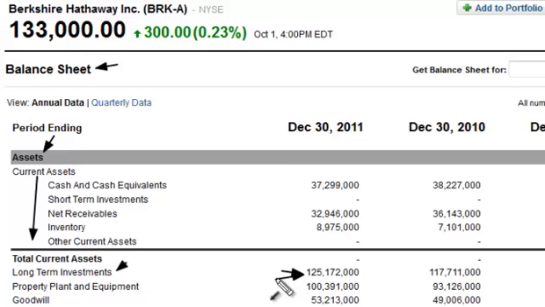If you actually dig into the company's 10-K or the annual report, you may find a list of what's actually under the long-term investments, and you'll be able to analyze and see, okay, wait a minute, they have this many shares of Coca-Cola. Those shares are actually worth this price according to the market rally that we've had recently, or something like that. You can actually analyze and see that the company's worth more than their balance sheet would actually reflect in those particular cases. So that's an important little place that you can find gold. Often, if you dig into the annual reports, you can find some value that's hidden if you're not actually paying attention.